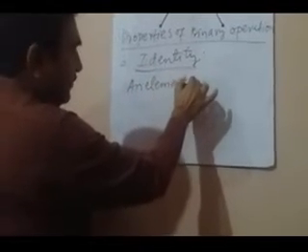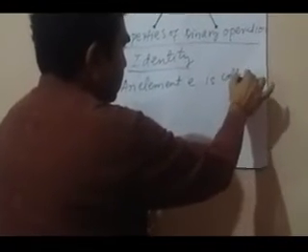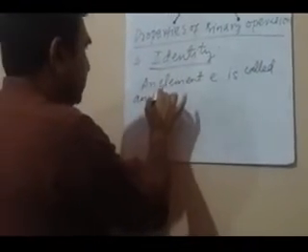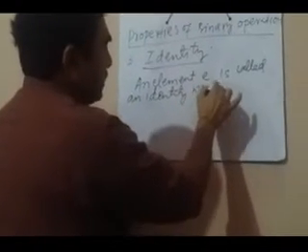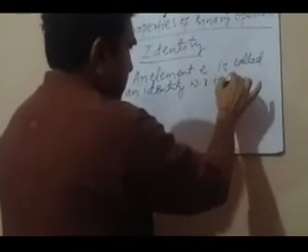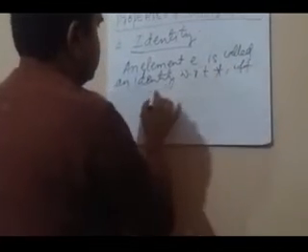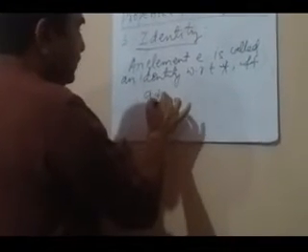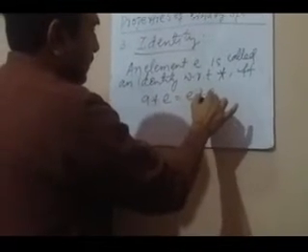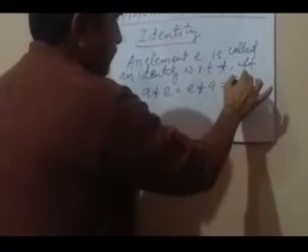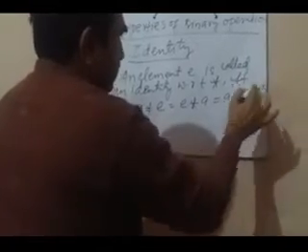So an element e, suppose, is called an identity with respect to the binary operation defined, star, if and only if A binary operation e is equal to e binary operation A is equal to A, for all A and e both belonging to the set S.